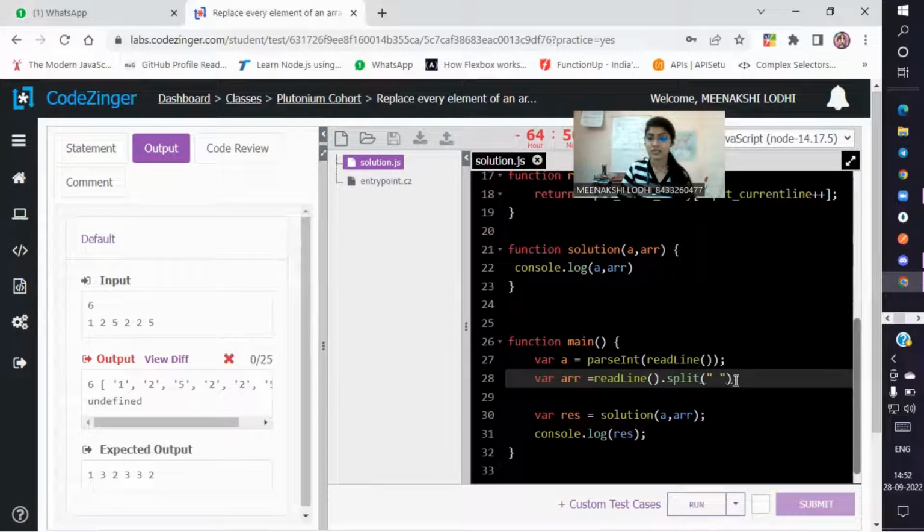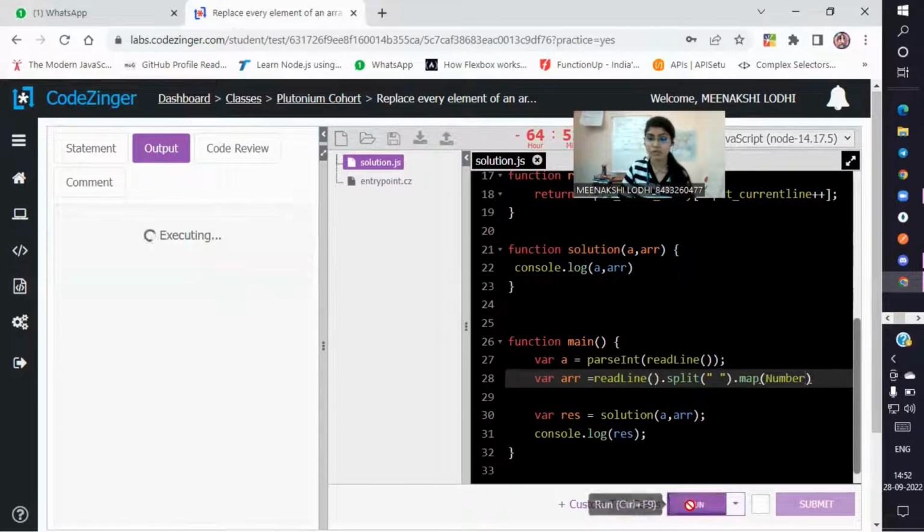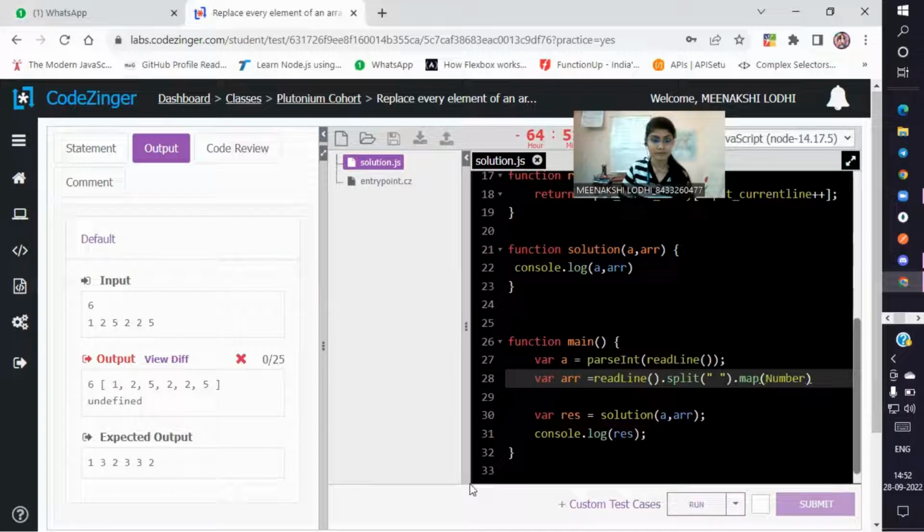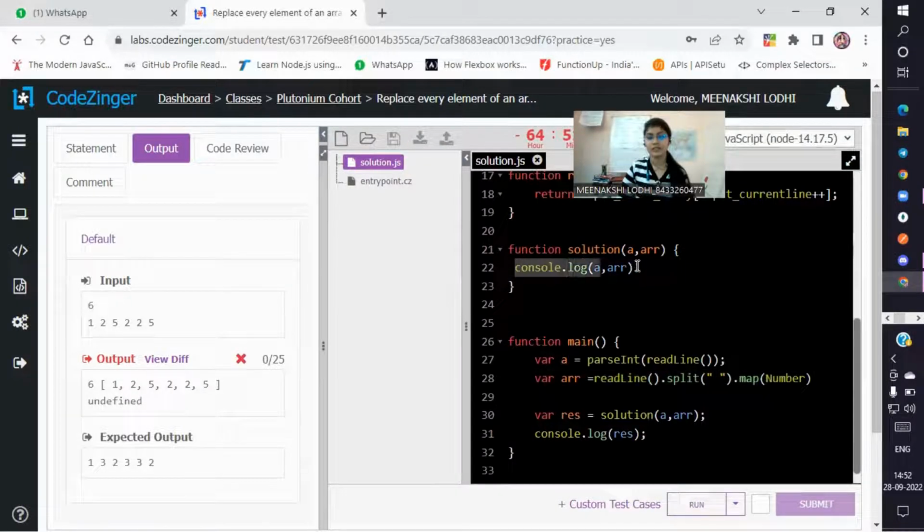And I want to convert every string into a number. That's why I am using the map method, in which I am passing the Number data type. It will convert every string into a number. Yes, we have numbers. First, we will write the logic here.